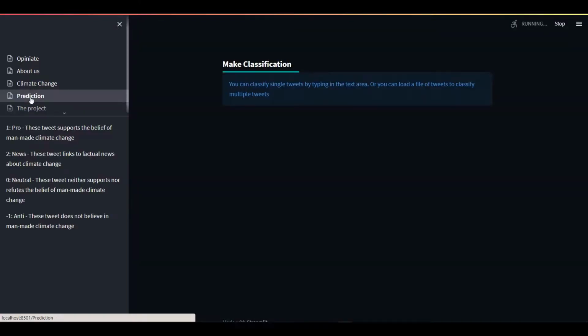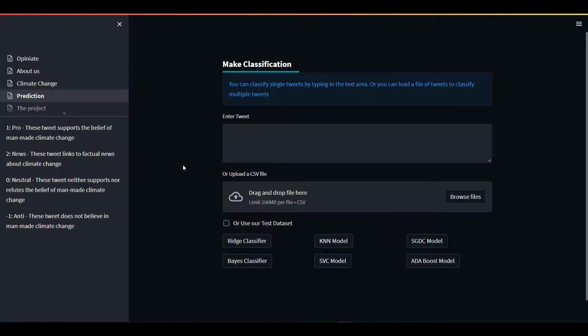So over here we go to predictions. Now this is the page you will land on if you click on predictions from the very first page in this web application. We did a lot of work here. If you look at the left, like I said earlier, one means pro, that these tweets support the belief of man-made climate change. Then news, these tweets link to factual news about climate change. And neutral, these tweets neither support nor refute the belief of man-made climate change. Then anti, this tweet does not believe in man-made climate change.